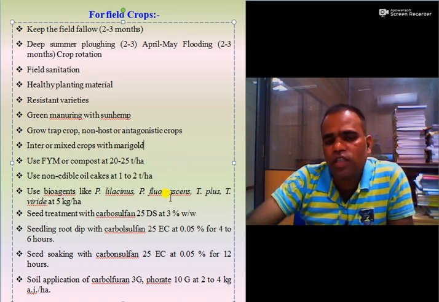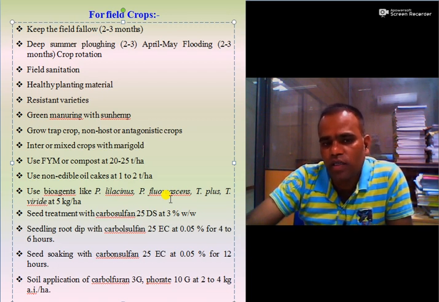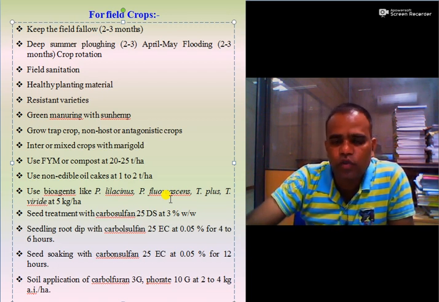Then use of bioagents like Pseudomonas fluorescens, Paecilomyces lilacinus, Trichoderma viride at the rate of 5 kg per hectare is also useful.